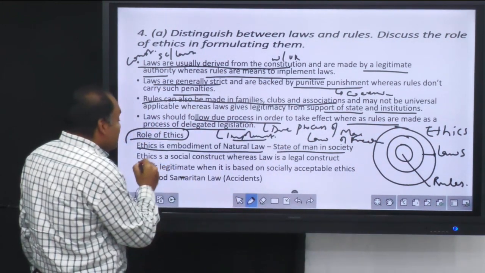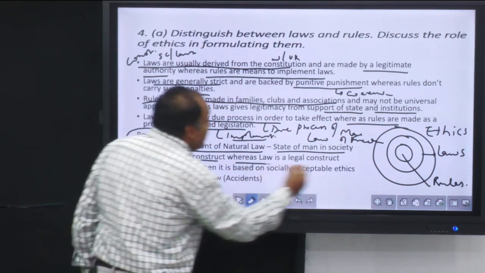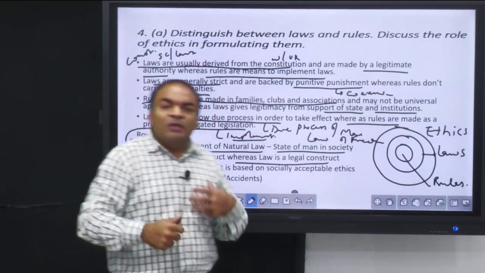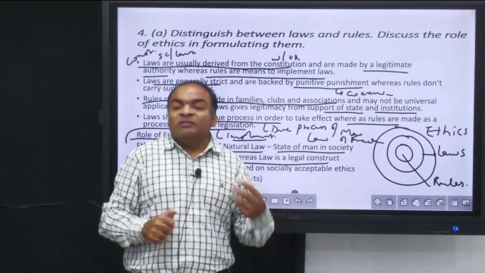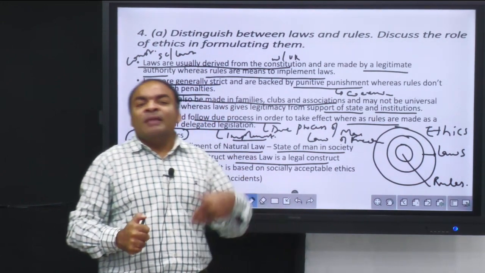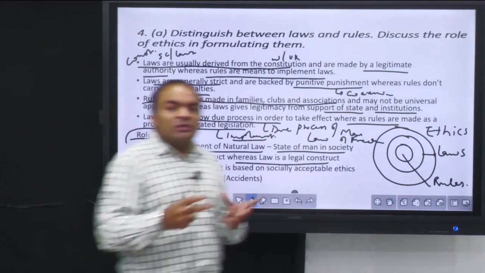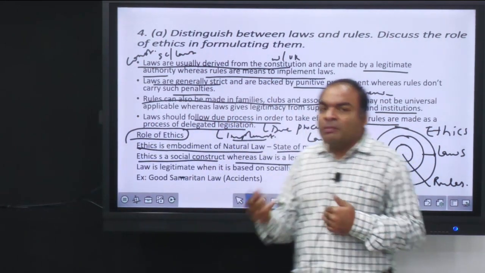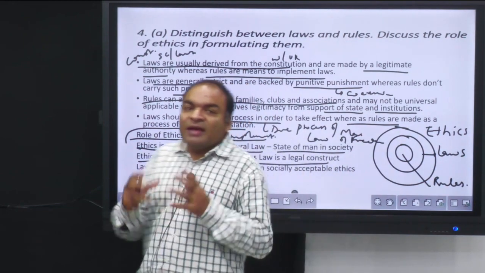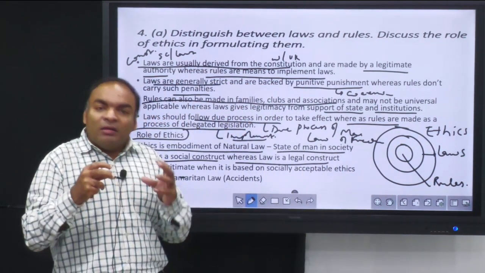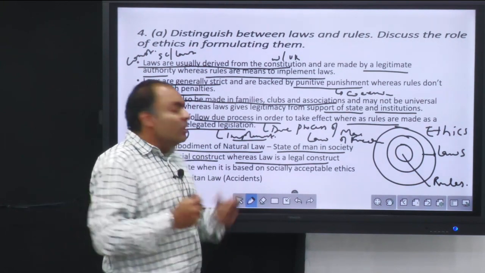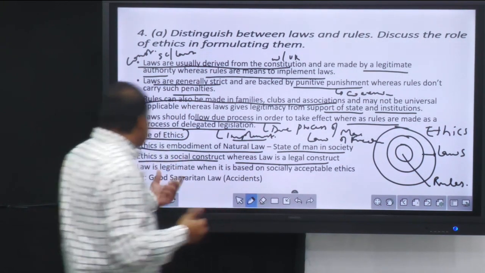Then ethics is a social construct, whereas law is a legal construct. Because even without law there are some ethics. For example, we know about the veil of ignorance. We know about other-regarding and self-regarding principles. For example, we have a general rule that we should not play loud music, we should not smoke in public. However, there is legality to it when we have a law against smoking in public, a law against making noise after 10 o'clock. So there is a law and there is a societal ethics.